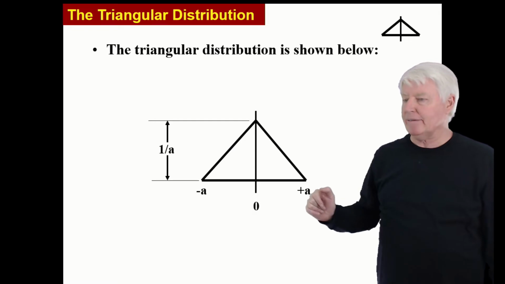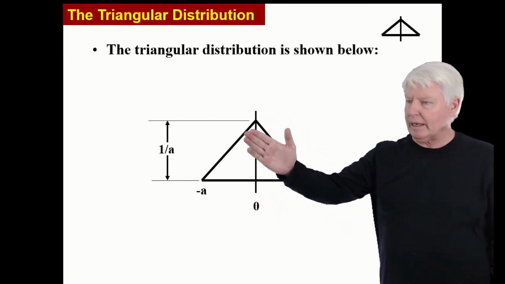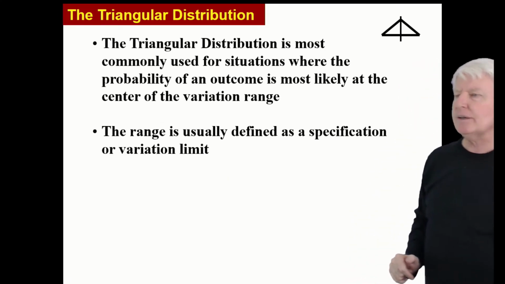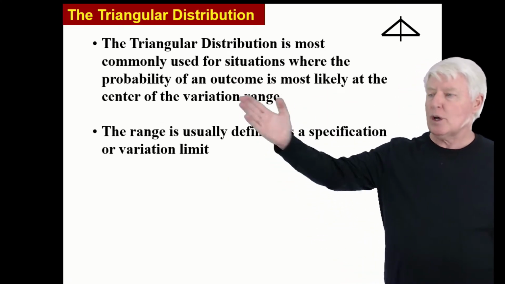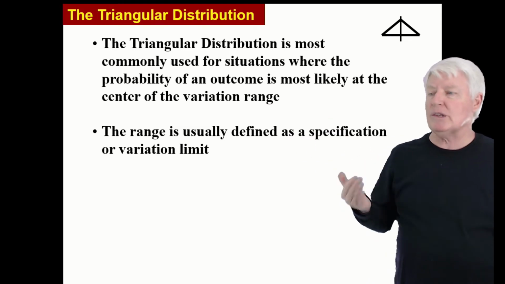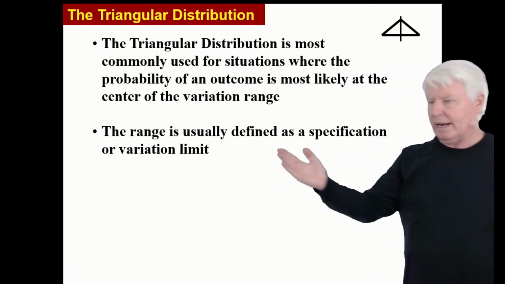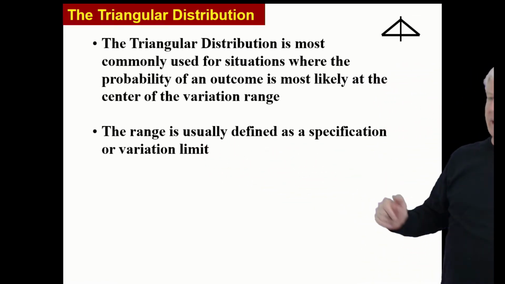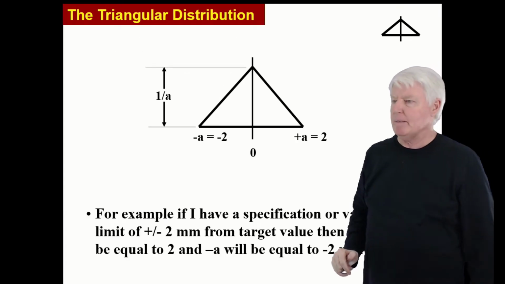Where we're most likely to find the true value, right in the middle, then the probability decreases as we move away from it. That's the nature of the thing. The triangular distribution is most commonly used for situations where the probability of an outcome is most likely at the center of the variation range, as I already mentioned. The range is usually defined as a specification or variation limit. The A's there, plus A, minus A.